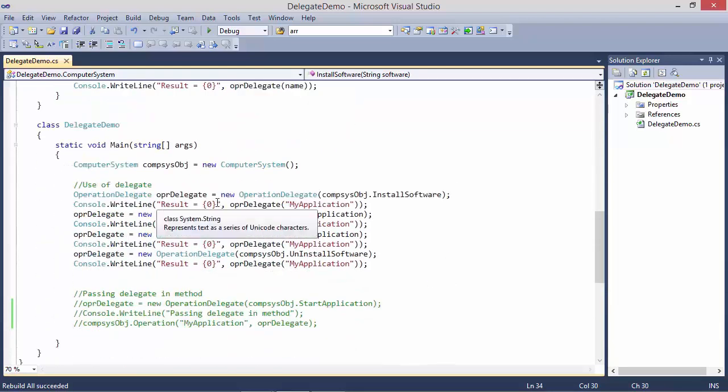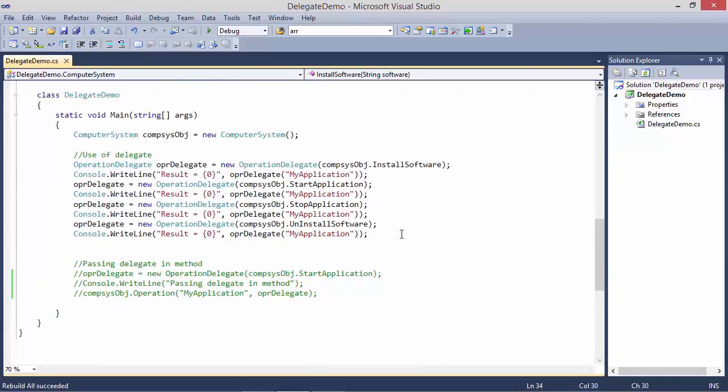So it will display success, and then it is encapsulating the method start application, and here it is using delegate instance OPR delegate to invoke the method, which will invoke the method start application now.